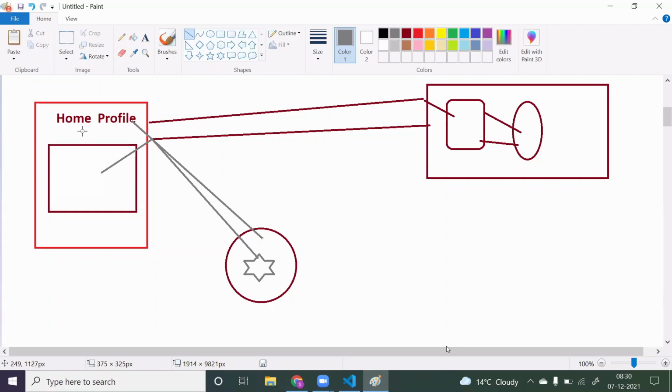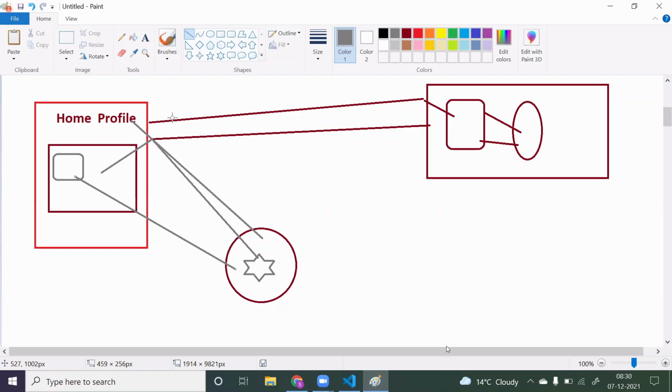This is how we share data from one component to another component. Sometimes your home component might have certain data that you need to share with the profile component. In that case, whatever data you have in the home component, you will store in the Redux, and the profile component will take that data from the Redux. This is the second scenario.